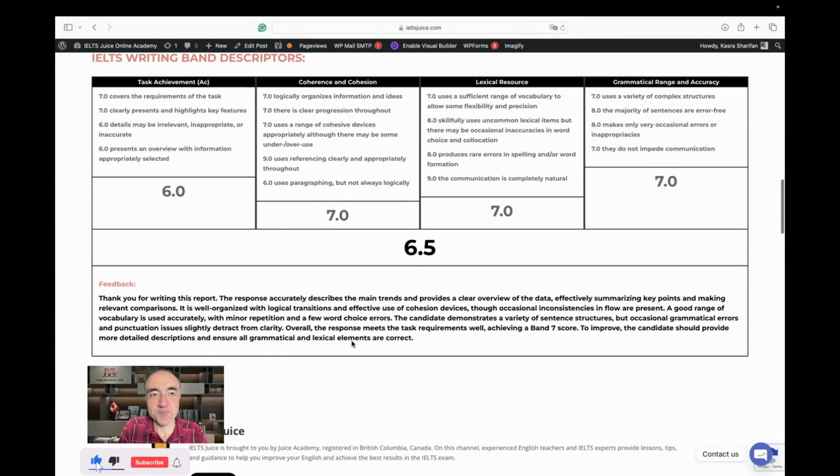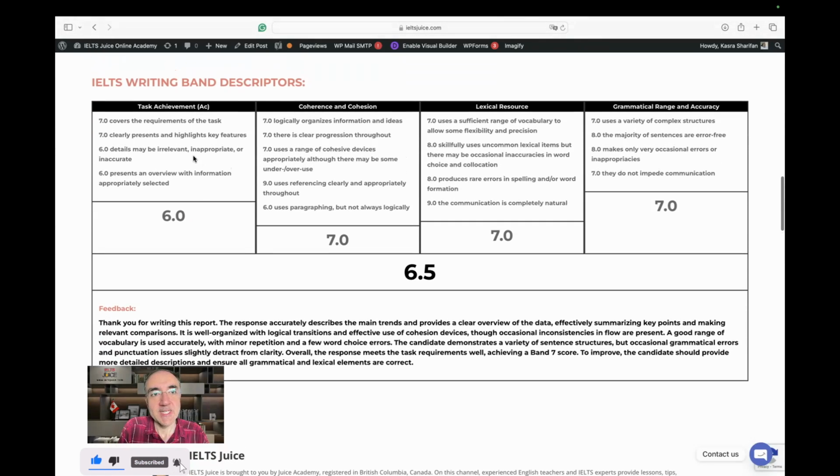Yes, one inaccurate element and some very close to inaccurate data reporting. Plus, the overview was stated, but it's six. Six means you just say the overview, but it wasn't all encompassing. I didn't have the overview until somewhere in the middle.